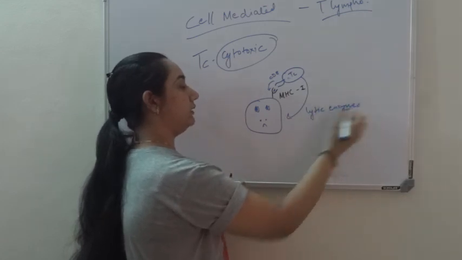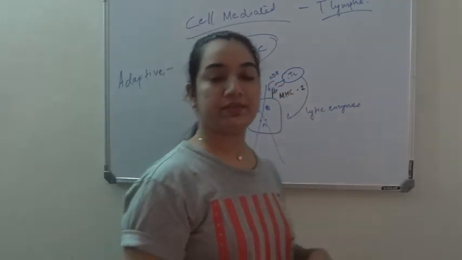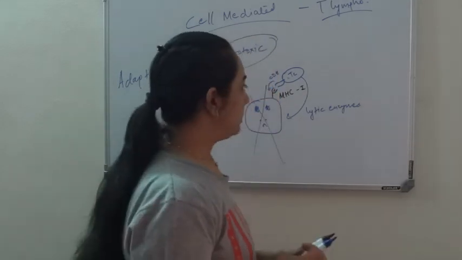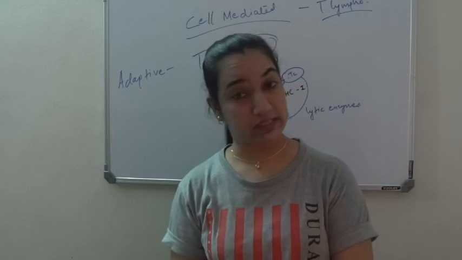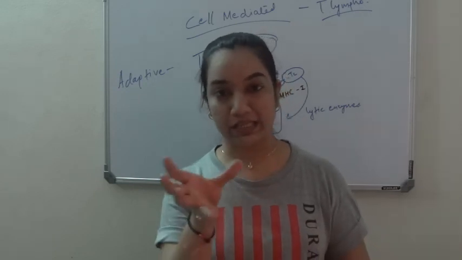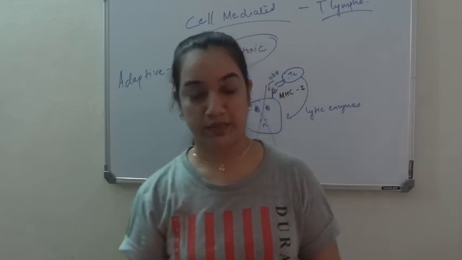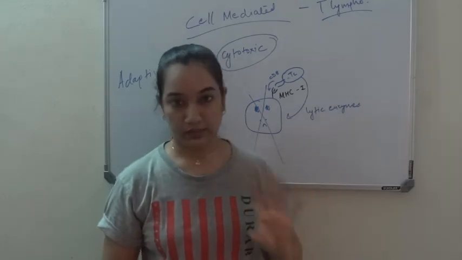As a result, it will kill this particular cell, and thus kill all the intracellular bacteria or pathogen present inside. TC cell also shows a similar mechanism against tumor cells. It is very important in fighting tumor cells, because the MHC class 1 on tumor cells will not be as normal as on your normal cells. So TC cell will sense that something is wrong, and it will lyse the cell.